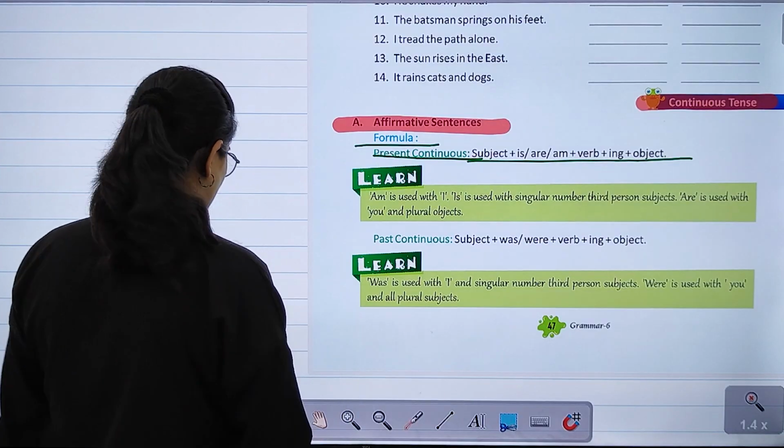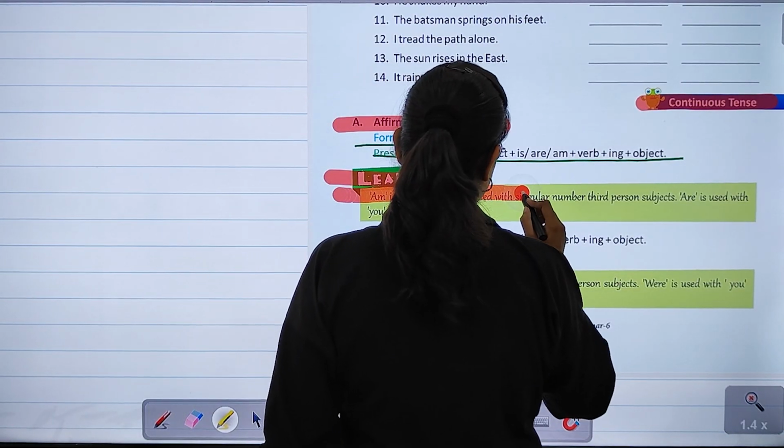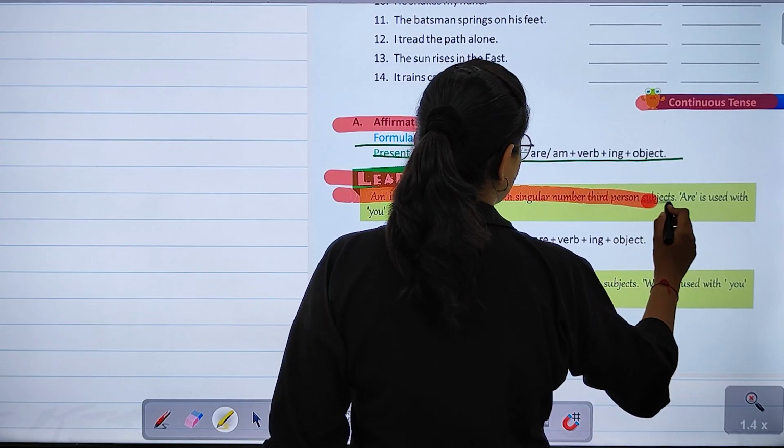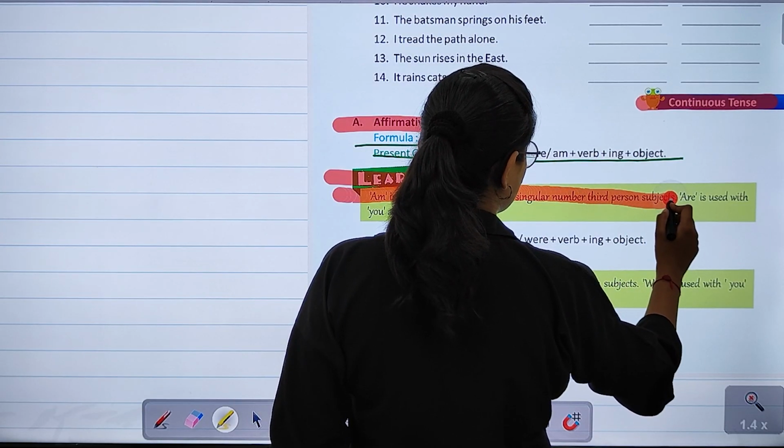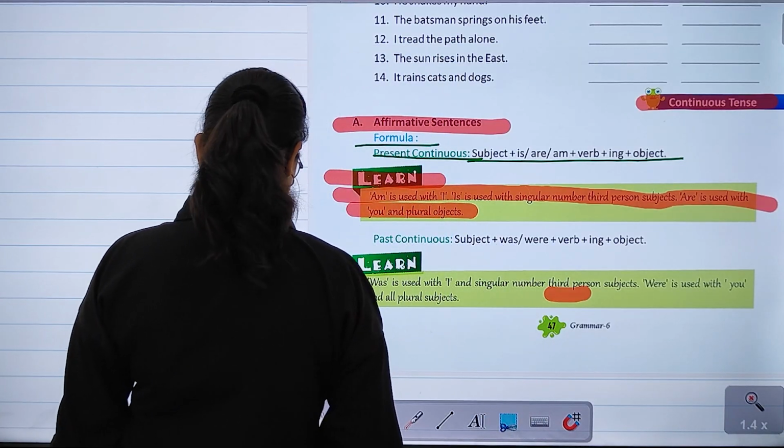Right? Here we have a point to remember. Let's read it. Am is used with I. Is is used with singular number, third person subjects. Are is used with plural, and you